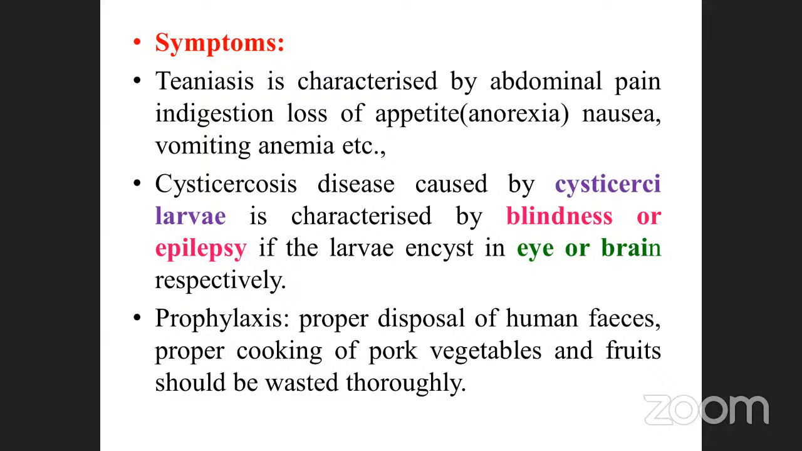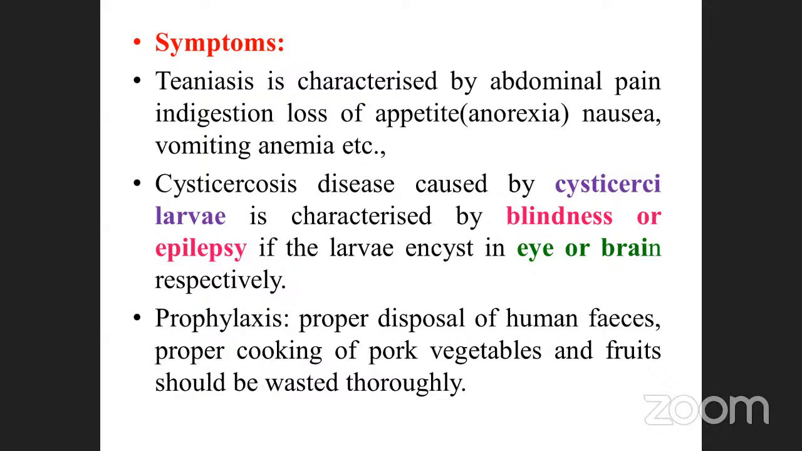Prophylaxis: how will you control it? Proper disposal of human feces. Proper cooking of pork, and vegetables and fruits should be washed thoroughly. Then only will the parasite be completely removed from the foodstuffs so it can be eaten very hygienically. Once again, repeat the symptoms: abdominal pain, indigestion, loss of appetite called anorexia, nausea and vomiting, anemia.